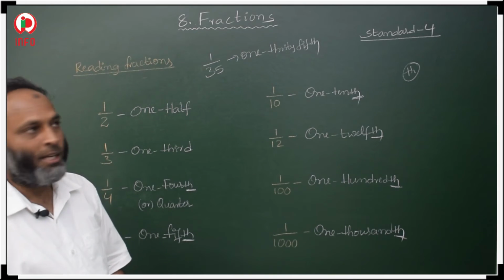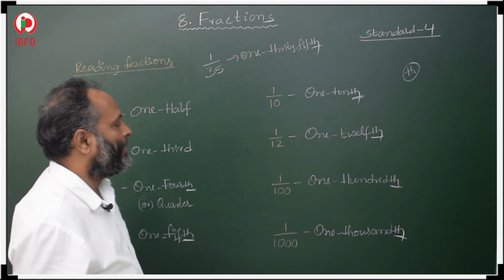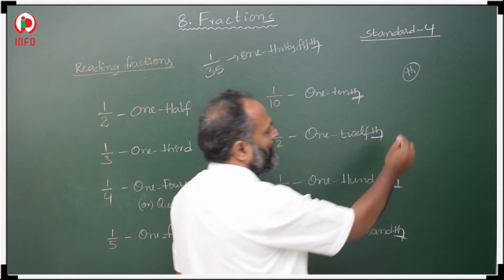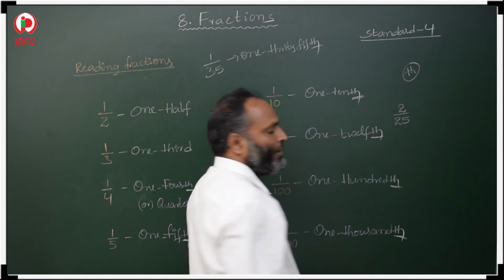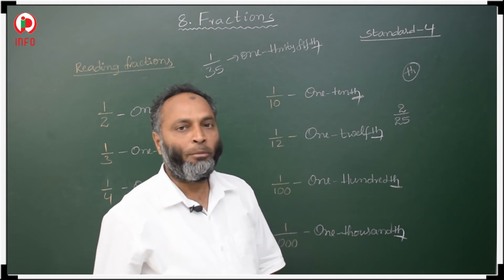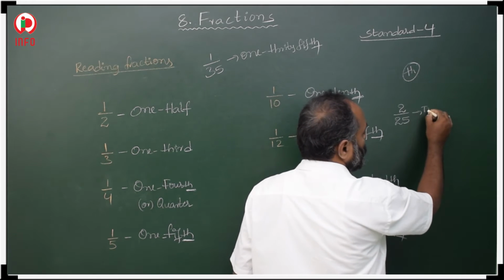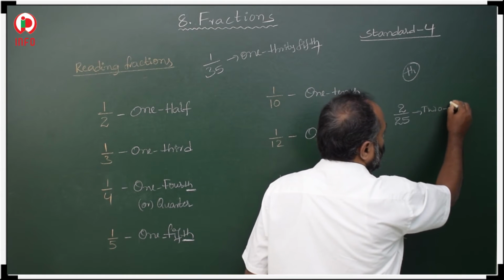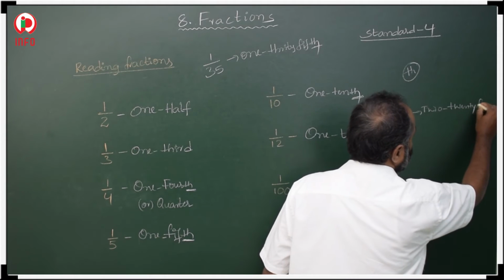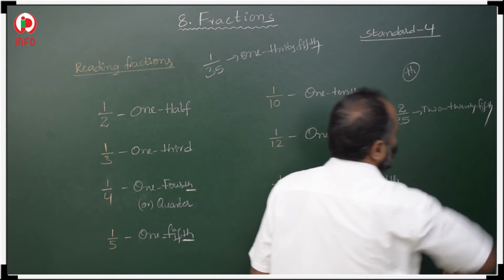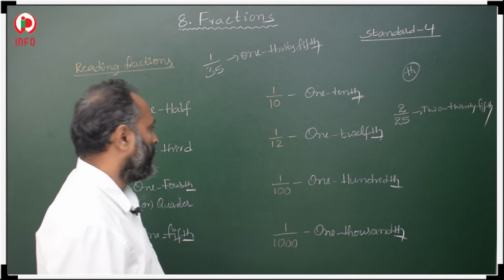If suppose it's like this, 2 by 25, then how to read? First this 2, 25th. 2 25ths.